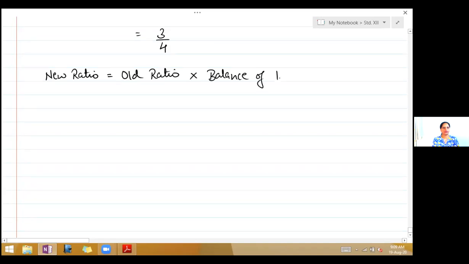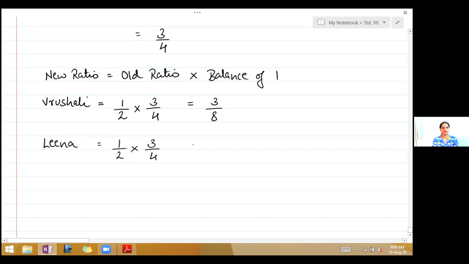So now we find out the new ratio of the partners. So write Vrushali, her old ratio here was equal. So it will be 1/2 into 3/4. So that is equal to 3/8. Then is Leena, 1/2 into 3/4. So that is equal to 3/8.